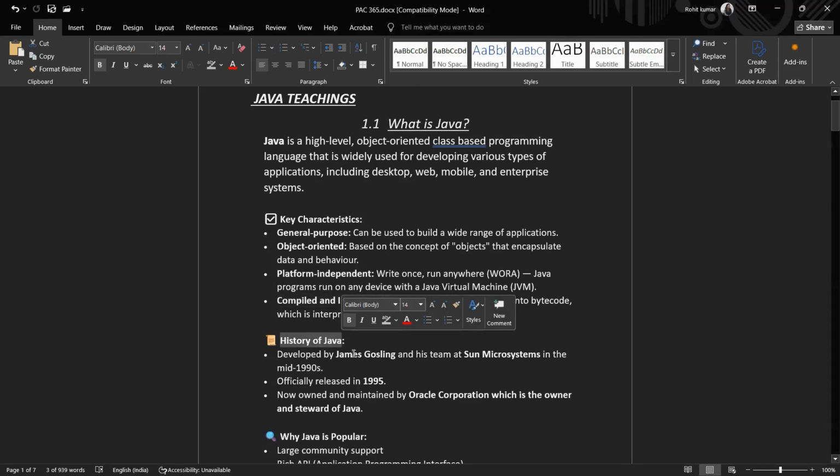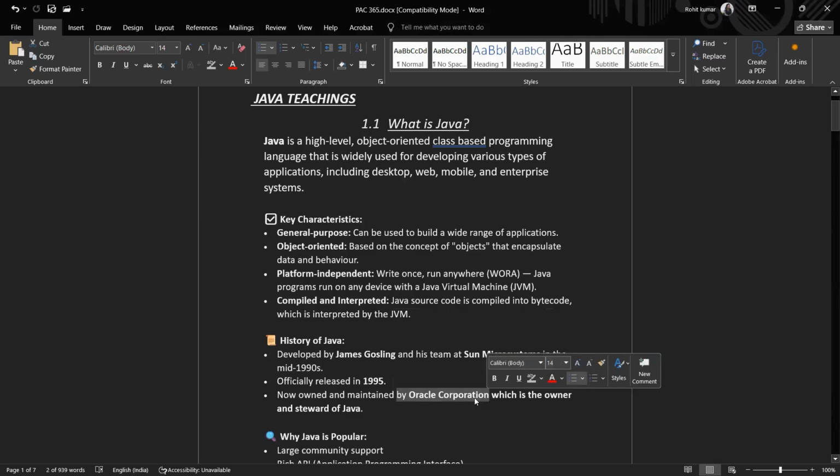When was Java developed? Java was developed by James Gosling and his team at Sun Microsystems in the mid 1990s, but was released in 1995. Secondly, it is now owned by Oracle Corporation, which is the steward and developer of Java for the future.